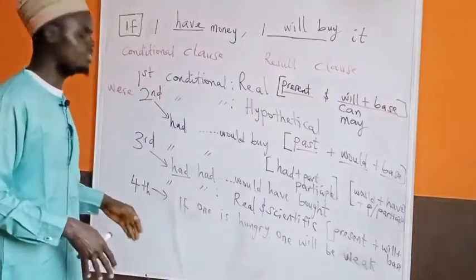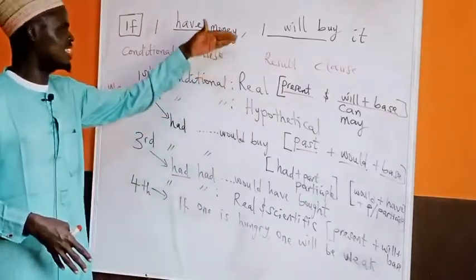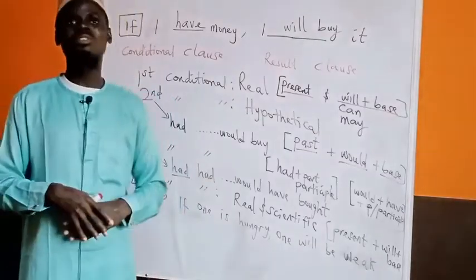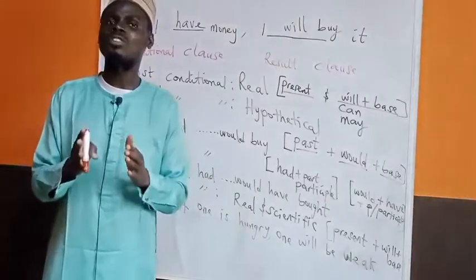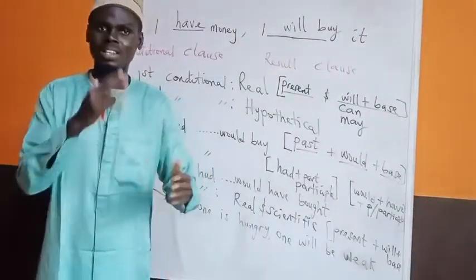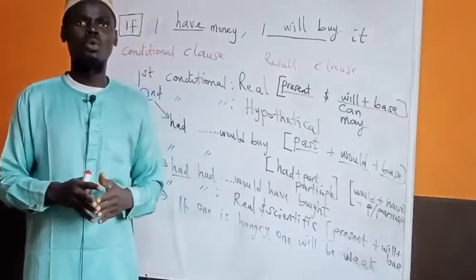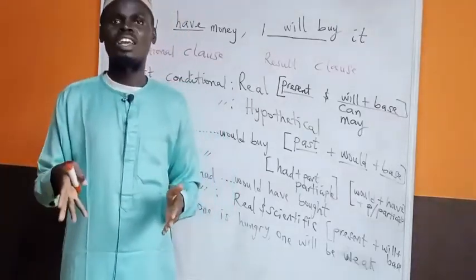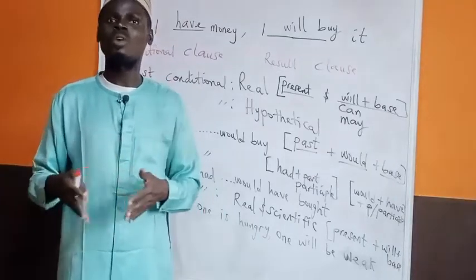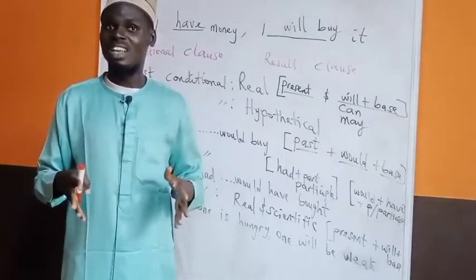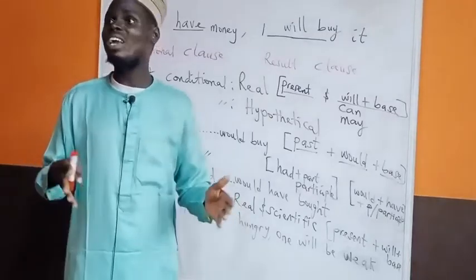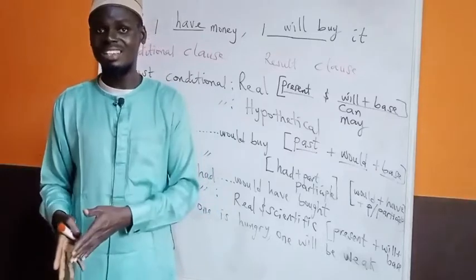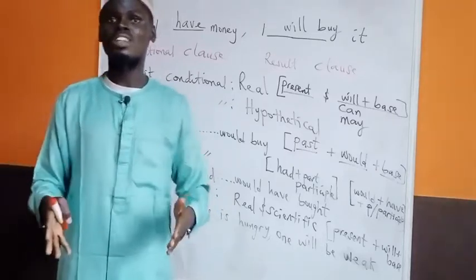Now, moving to the last one, the fourth conditional, it's also more or less like the first conditional. The only difference between them is that this one is scientific. When we say something is scientific, it means it follows a systematic order. Once something happens, the other will also happen eventually. We already know that if, let's say, shea butter is put in a hot fry pan, what will happen to it? Or we are talking about somebody who hits his head against the wall. What will happen to him? He will feel a headache, right? So it is scientific. That is the fourth conditional statement.